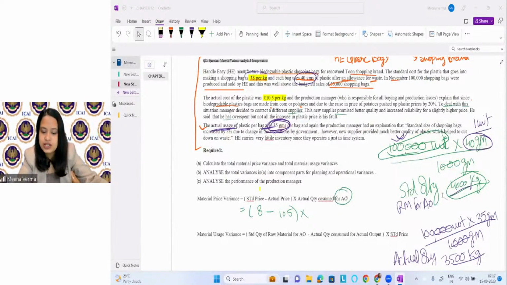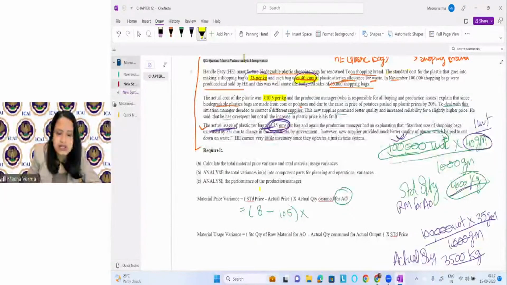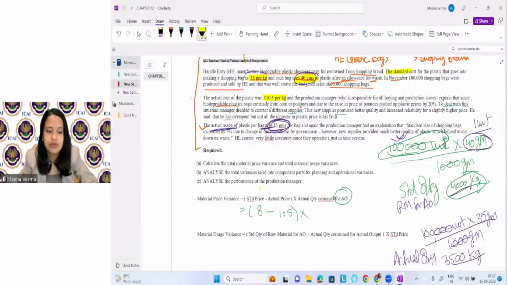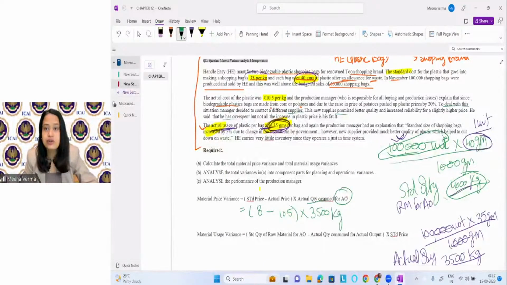Because in the question it is mentioned, right? If you see, it is clearly mentioned this 40 gram is the standard quantity of raw material for actual output. And this is the actual quantity of raw material, right? Now just put the information here and analyze it, answer it first. So what is the actual quantity consumed? 3500 kg.